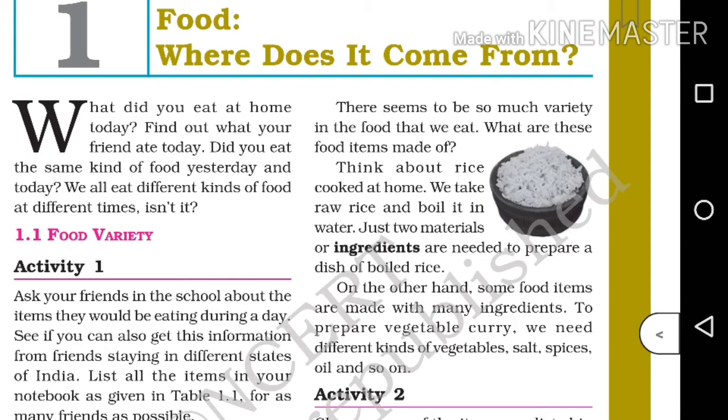Wait. We have used the word ingredient many times. Actually, what do you mean by ingredient? Okay, note it down. Ingredients are substances that are combined to make a particular dish.